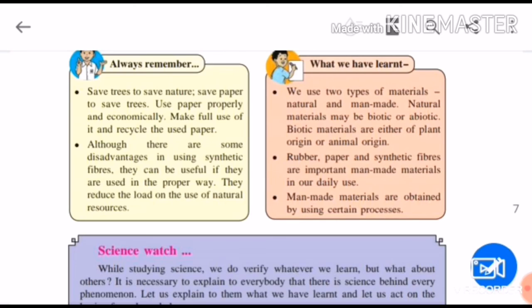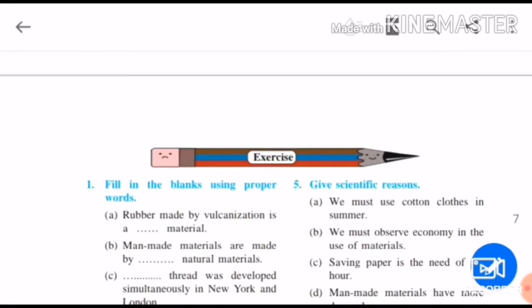Natural materials are of two types: biotic and abiotic. Biotic materials are of plant or animal origin. Rubber, paper, and synthetic fibers, we have seen how man has made them. Man-made materials are obtained by using certain processes. Here we have ended the chapter.